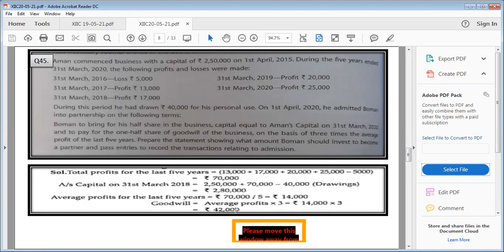All right. Now 21,000. Our first entry: cash account debited to Bowman's capital, that is 2,80,000. Then Bowman's current account debited to Aman's capital, that is 21,000.